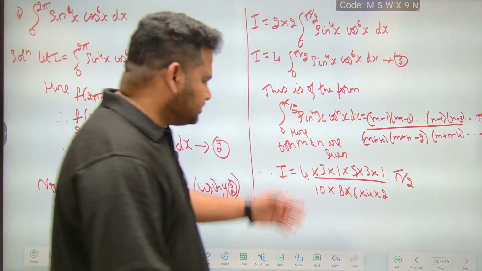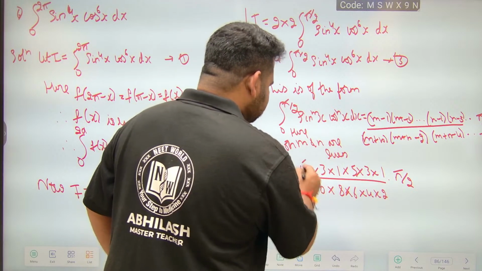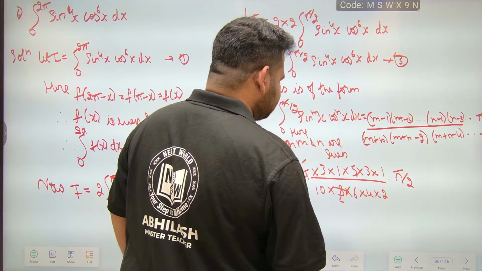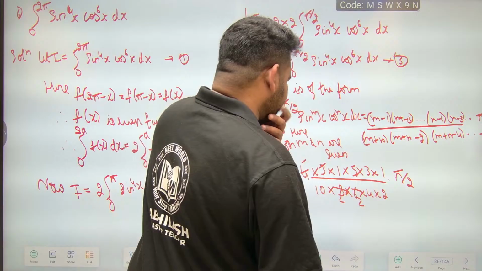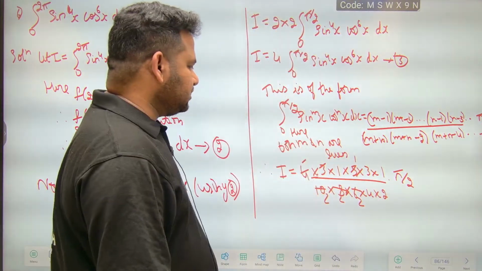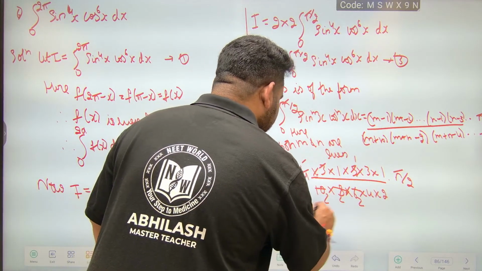Now let us simplify this. 4 1s are 4, 2s are 4, 3 1s are 3, 2s are 3. Further, 5 1s are 5, 2s are 5. So I is equal to 3 into pi by 2.